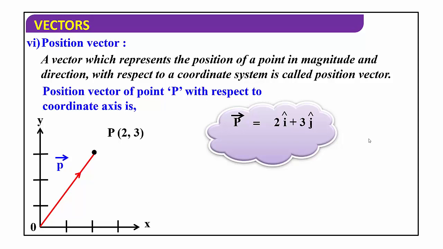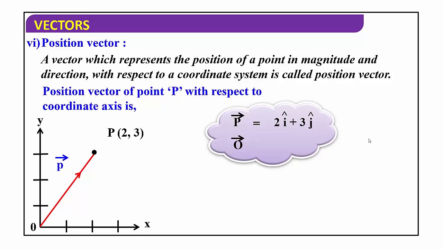Vector P is equal to 2 i cap. Why do we write i cap? i cap is a unit vector, its value is equal to 1. 2 into 1 is 2, 3 into 1 is 3. i cap we take along positive x-axis, j cap we take along positive y-axis. So vector P equals 2 i cap plus 3 j cap. This is the final position of the point P.